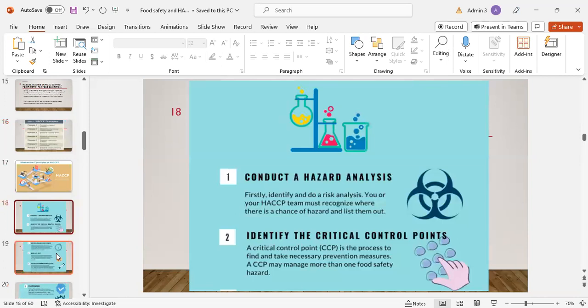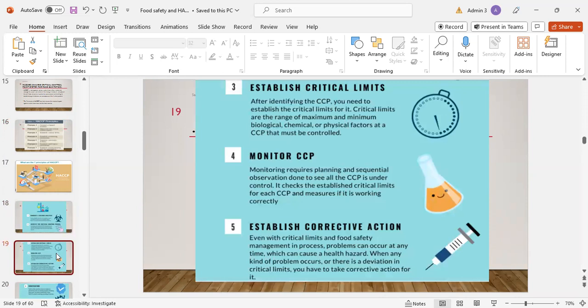In Principle number 1, conduct a hazard analysis. Firstly, identify hazards and do risk analysis. You or your HACCP team must recognize where there is a chance of hazard and list them out. And the second principle is identify the critical control points. A critical control point is the process step to find and take necessary preventive measures. A critical control point may manage more than one food safety hazard.